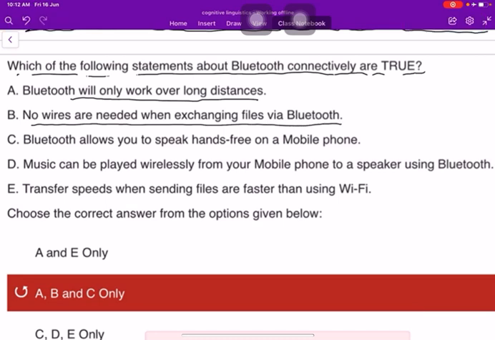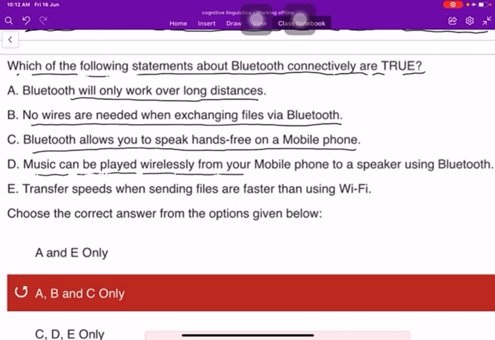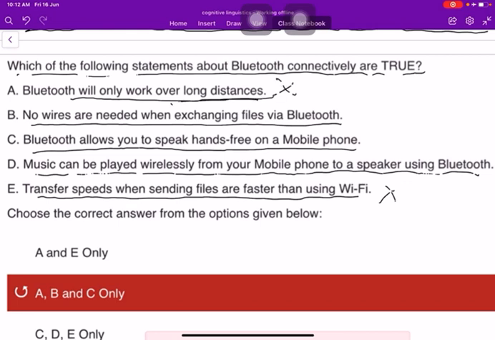No wires are needed when exchanging files via Bluetooth. Bluetooth allows you to speak hands-free on a mobile phone. Music can be played wirelessly from your mobile phone to a speaker using Bluetooth. And transfer speeds when sending files are faster than using Wi-Fi. So this is not correct. Only work over long distances is also not correct. No wires are needed is correct.